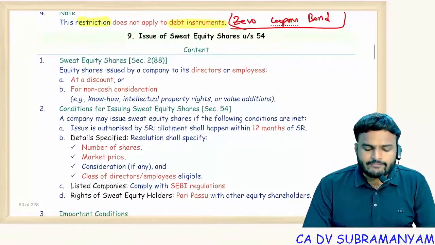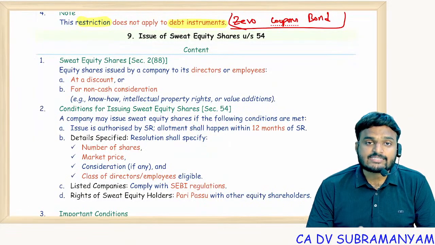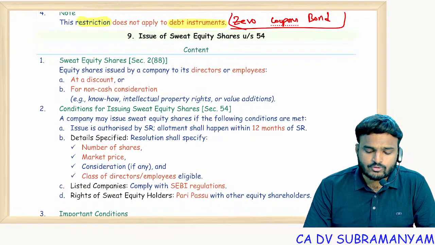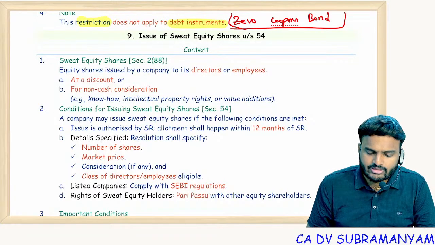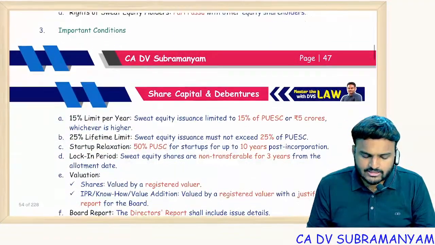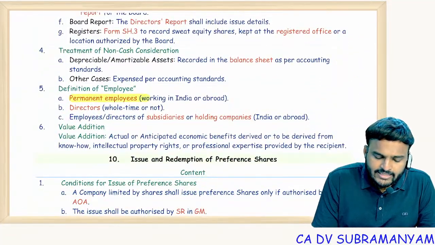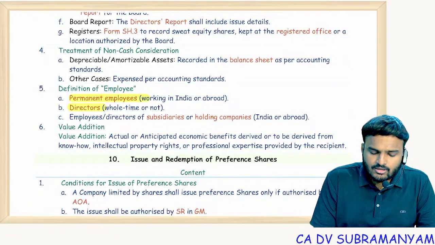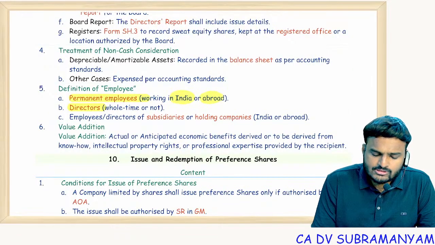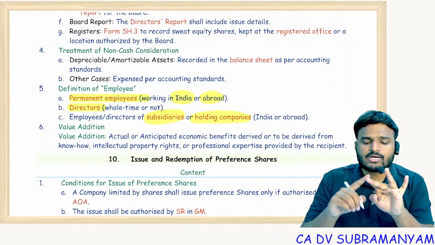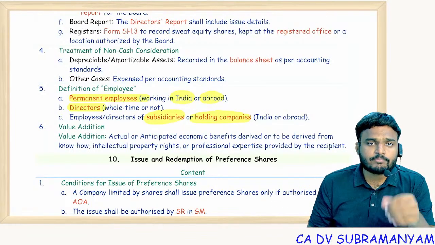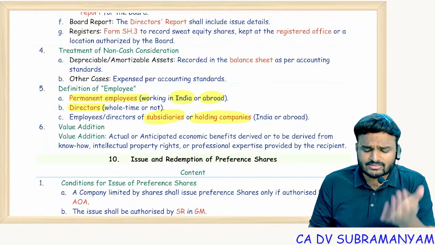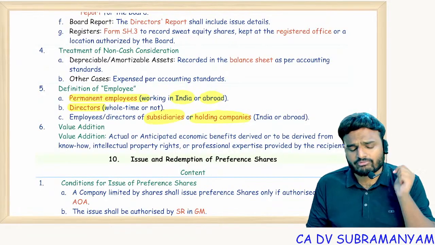Next, section 54, expected topic in your examination. Section 54, that is issue of sweat equity shares. Who are eligible for sweat equity shares? Directors, employees, particularly permanent employees, whether working in India or outside India. Whether working in our company, holding company, or subsidiary company. Three companies: our company, holding, subsidiary. Either working in India or outside India. But the employee should be a permanent employee, director, executive director. Mostly you will see executive directors get sweat equity shares.